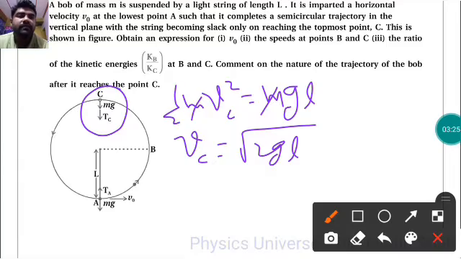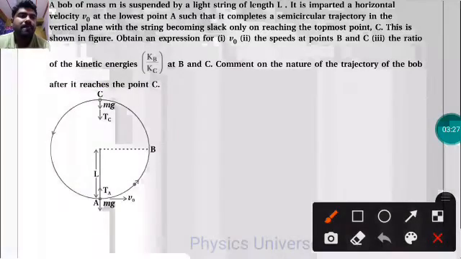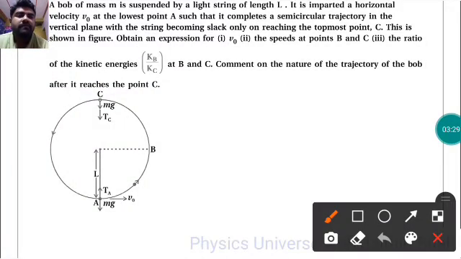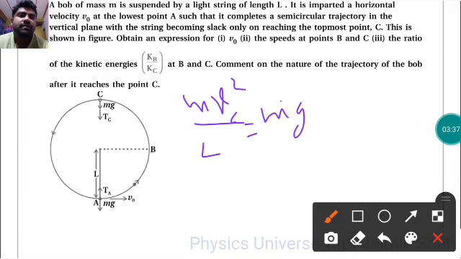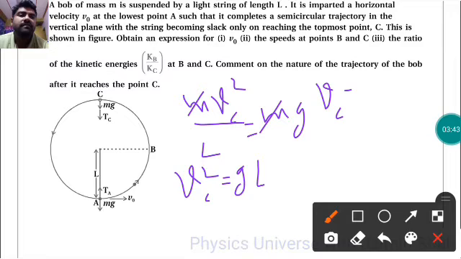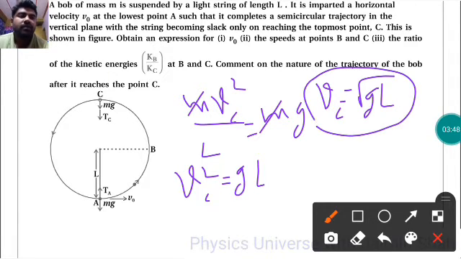But for C, the centripetal force is completely provided by the weight, so m vc square upon L is equal to mg. So vc square is equal to gL, so vc is equal to under root gL. So that is the speed at position C, not under root 2 gL. This is the correction: vc is equal to under root gL only.